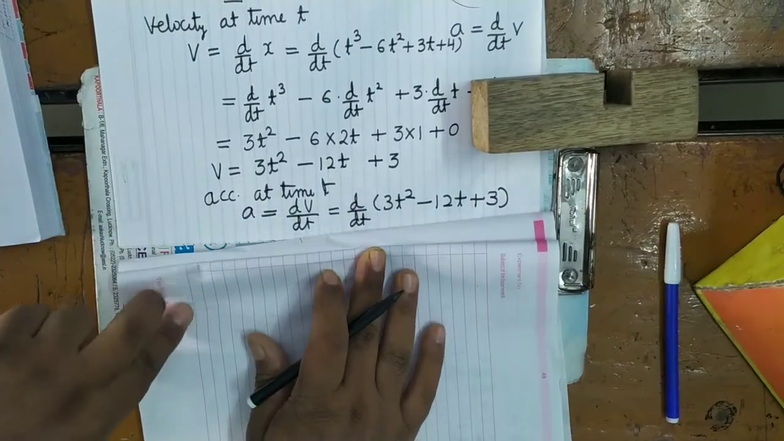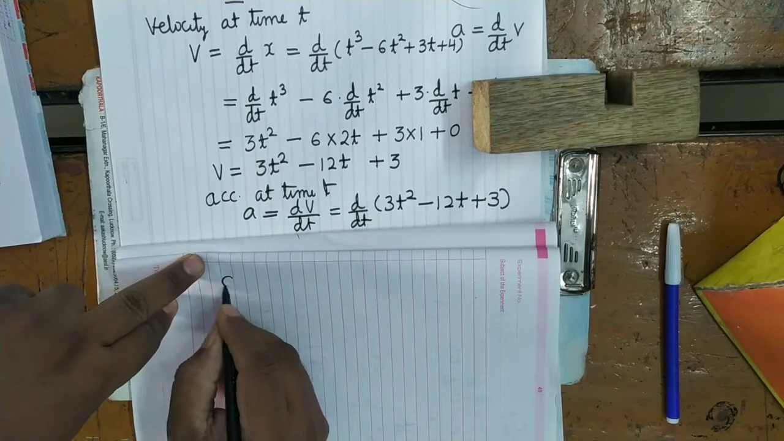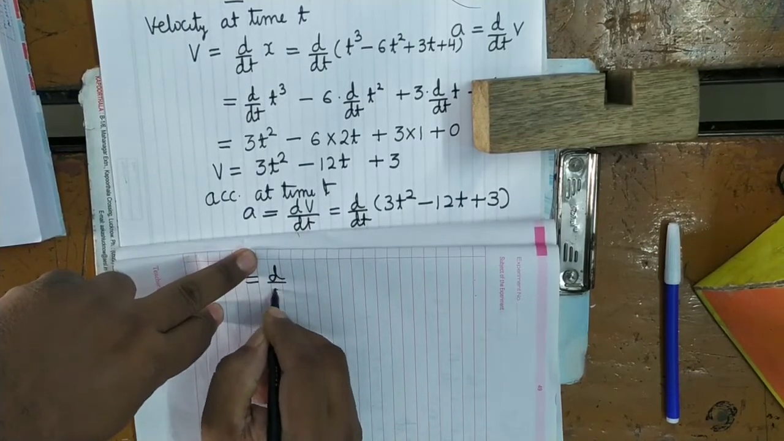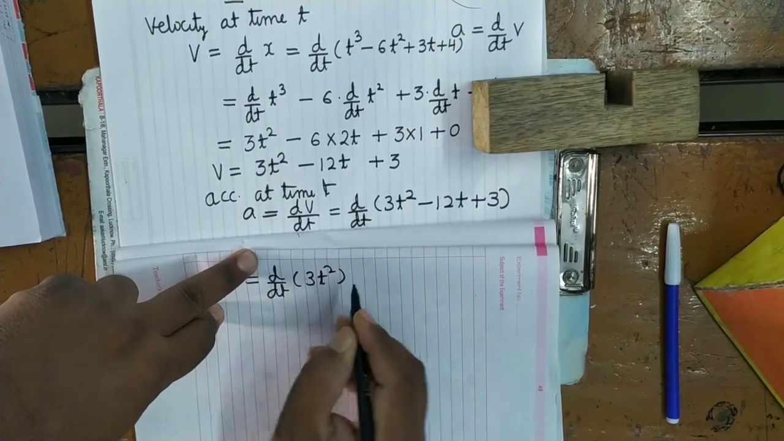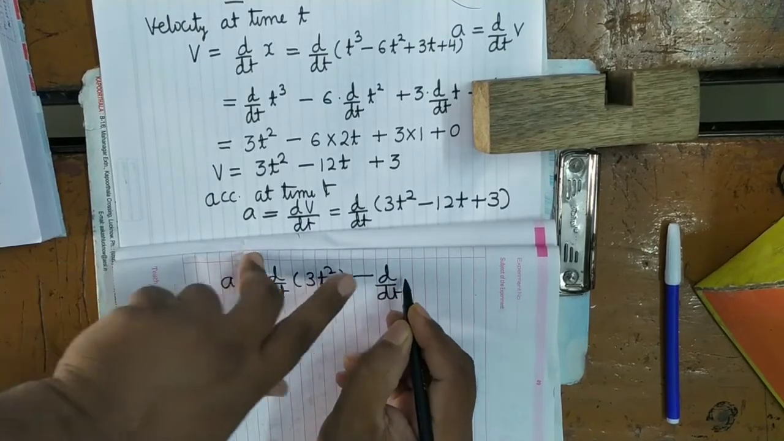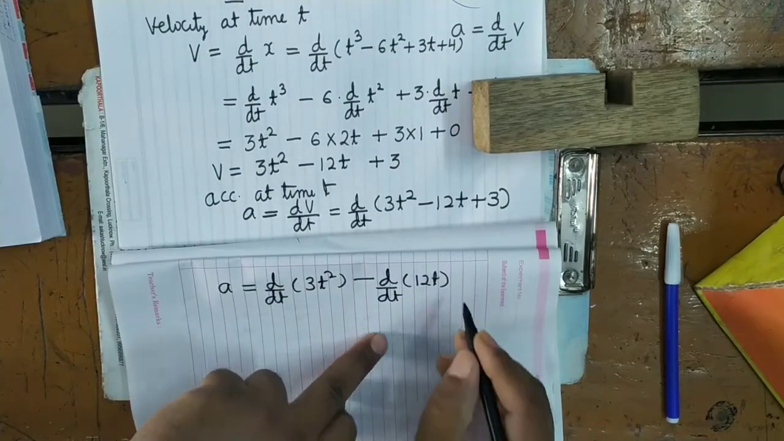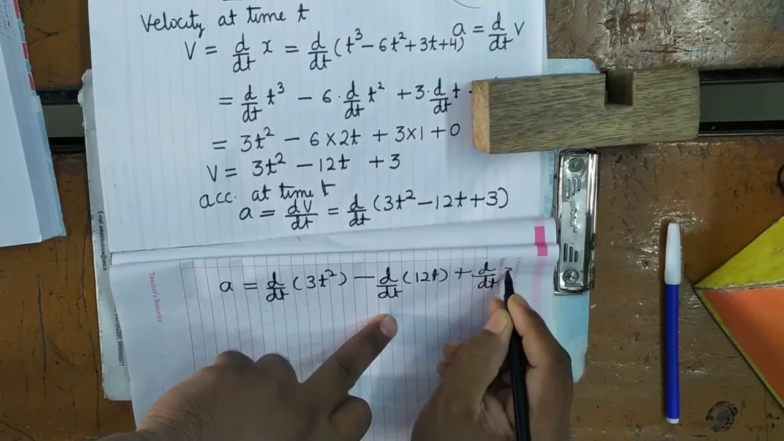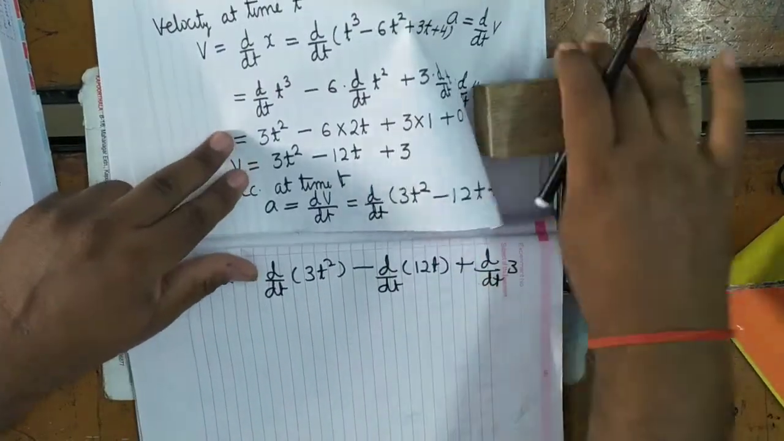You solve this expression. So when we solve, a equals d by dt of 3t square minus d by dt of 12t plus d by dt of 3. Is it clear? So simplify this.